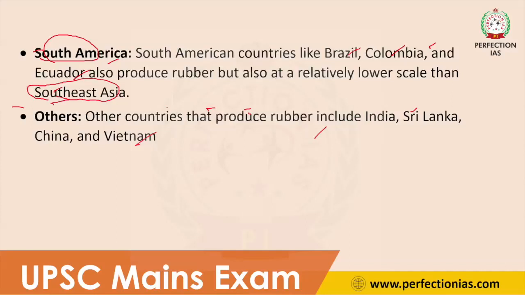In a geography answer, try to include a map as much as possible. For this question you can include a map. Just draw the world map, mention these regions and give a title, major rubber producing countries in the world, or major rubber producing regions in the world.